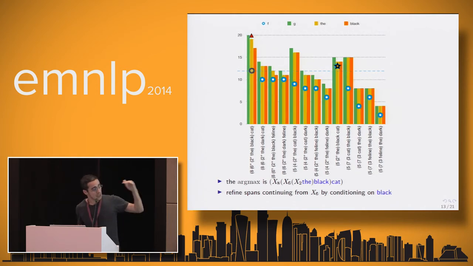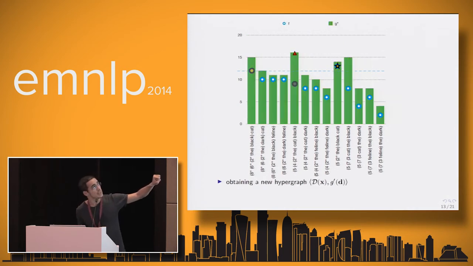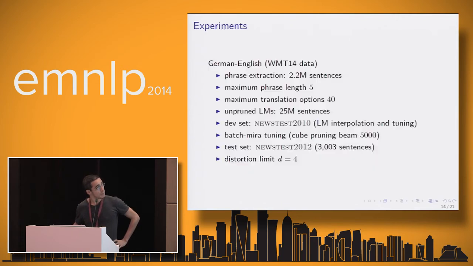We can do the same bottom up, so X6 by conditioning on black, and then basically you get cat given black, and other words given black. And you get some other points there that have been lowered a bit more. And you can do it again. So basically the end of the sentence given cat. And I'm going to clean up a bit and just show the final distribution. That is it. And you will see the difference here is that we don't get to lower the error just in this derivation. We actually do it in a few more. But at the same time, it's not global. It's not everywhere in the graph.